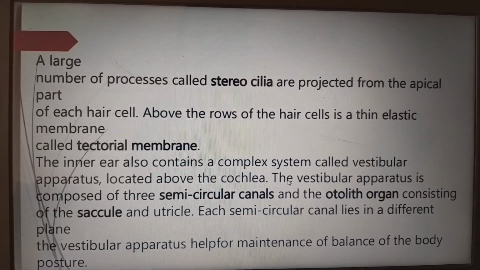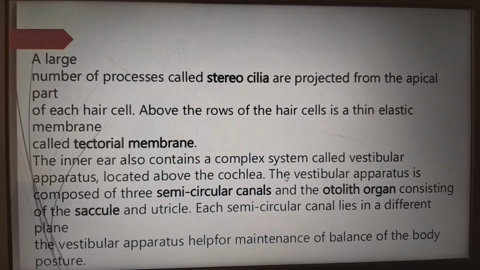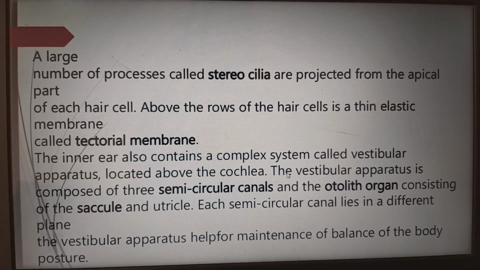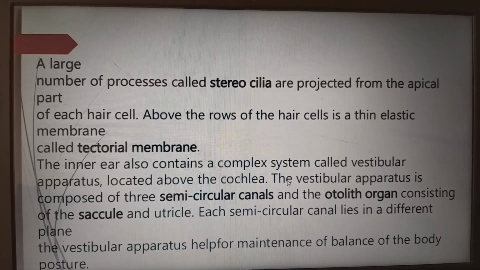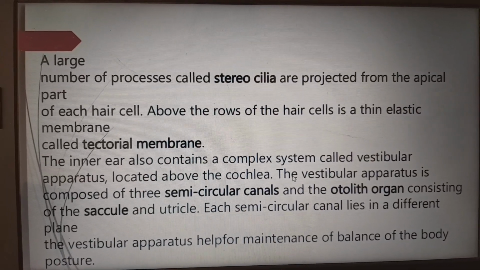And the otolith organ consists of the saccule and utricle. Each semicircular canal lies in a different plane, at right angles to one another. So the vestibular apparatus helps in the maintenance of balance of the body posture.